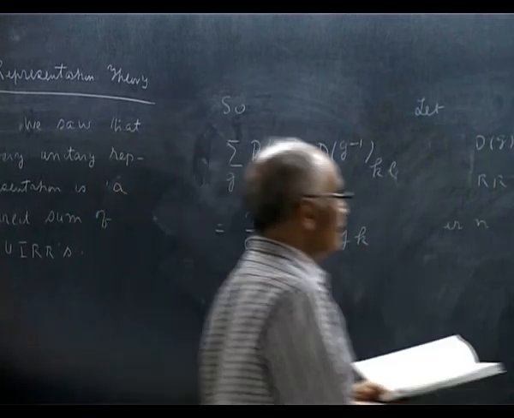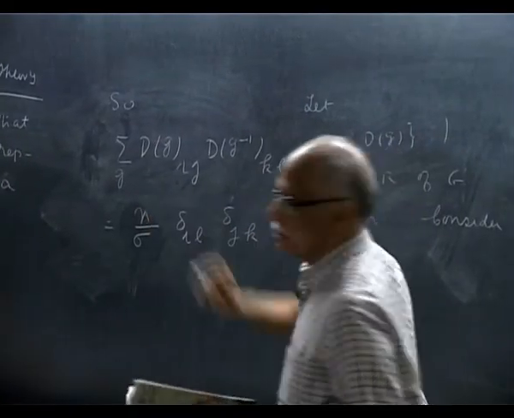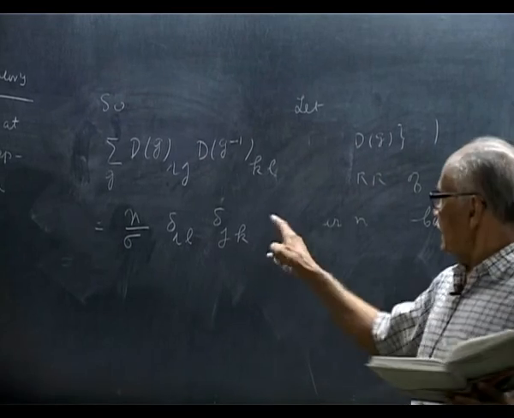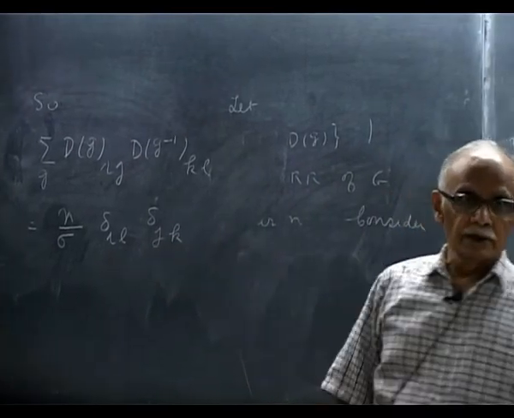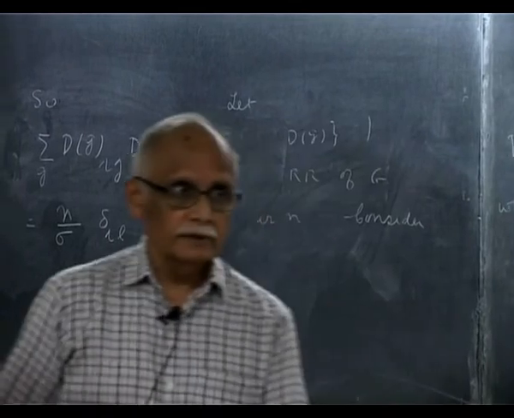I put the definition, lambda KL has a 1 over n, and I put it. So I got the orthogonality relation completely fixed.